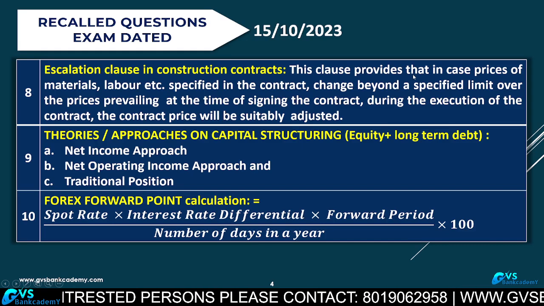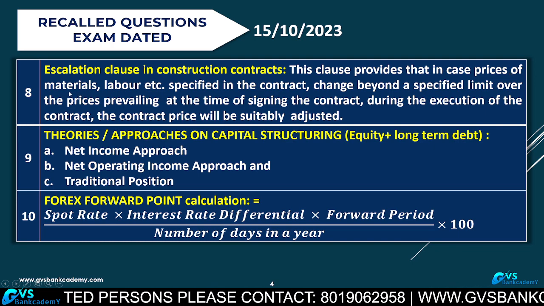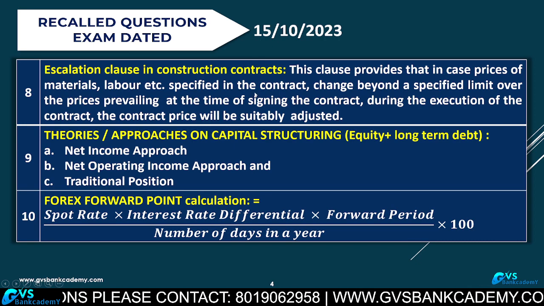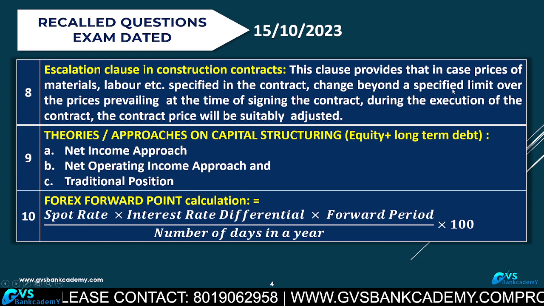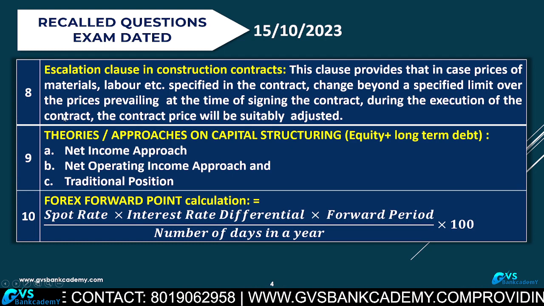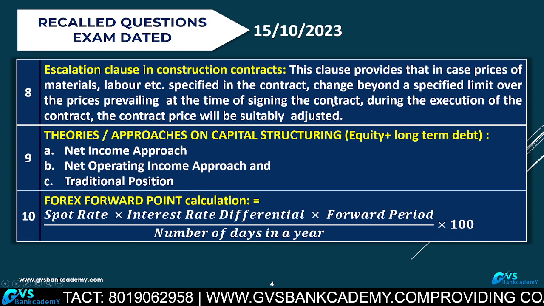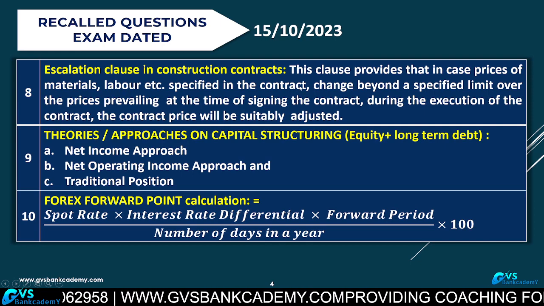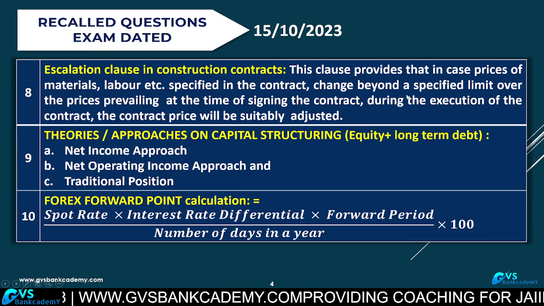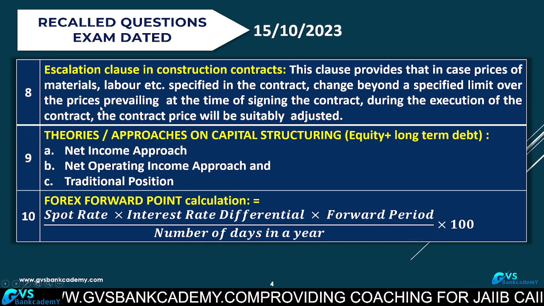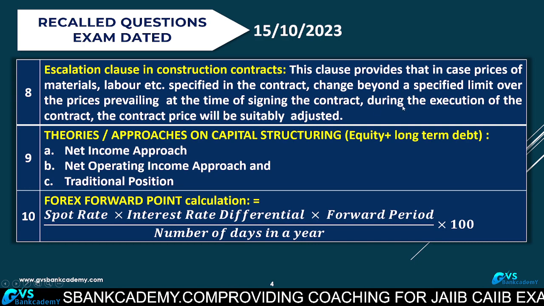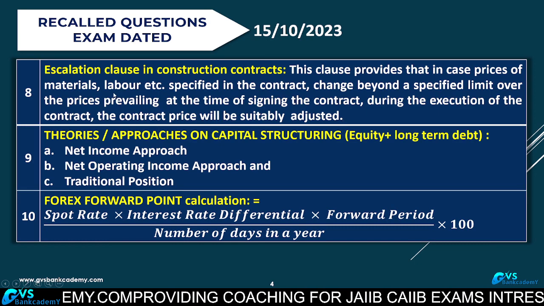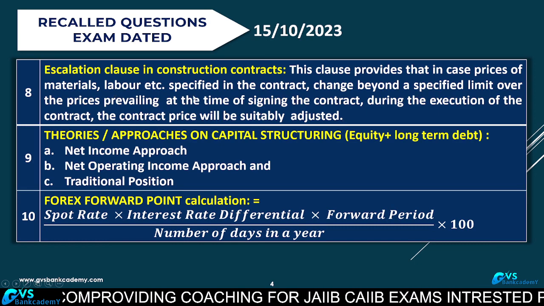This clause provides that in case the prices of material and labor specified in the contract change beyond a certain specified limit over the prices prevailing at the time of signing the contract, during the execution of the contract the price may be suitably adjusted by taking into consideration the price level changes.